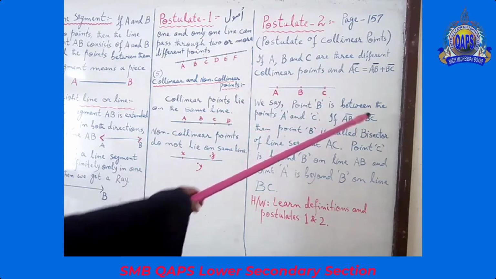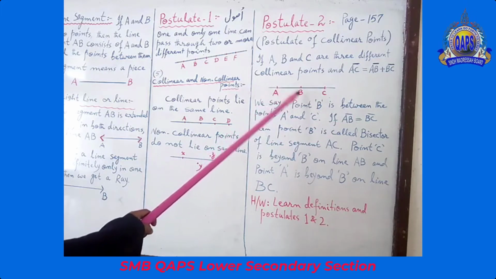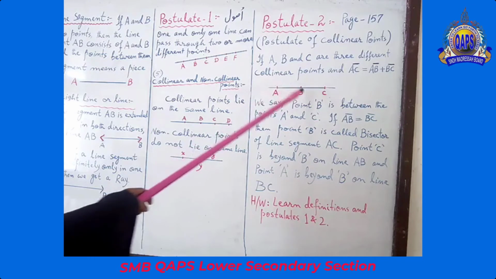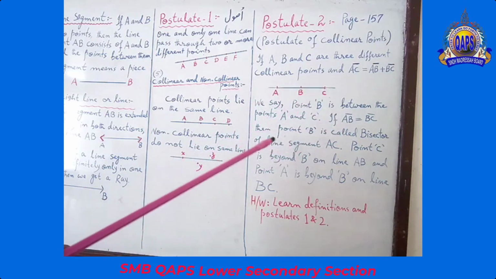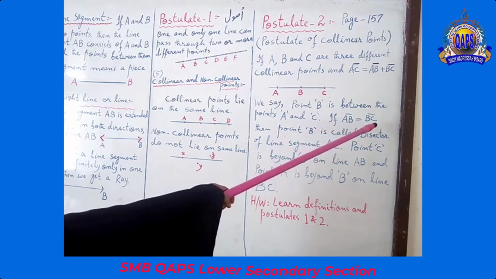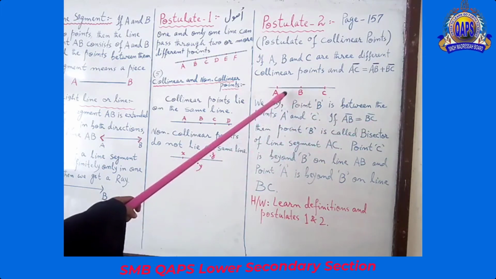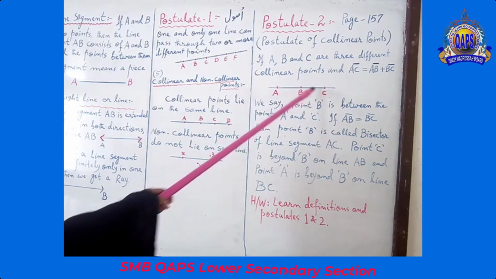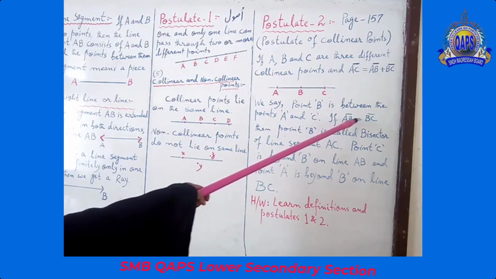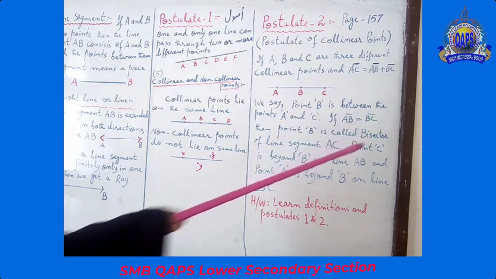If AB is equal to BC, it means this segment and this segment are equal. This is AB, this is BC. Both are equal. You see, line segment AB is equal to line segment BC.